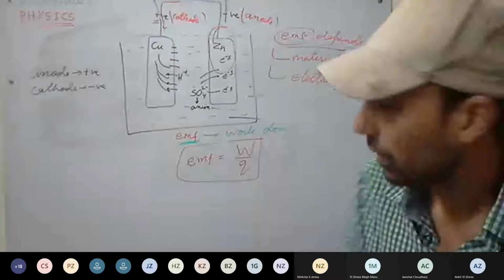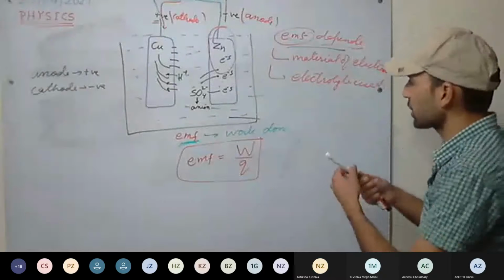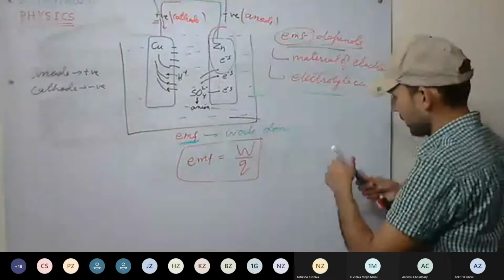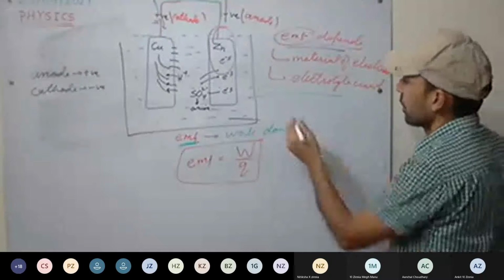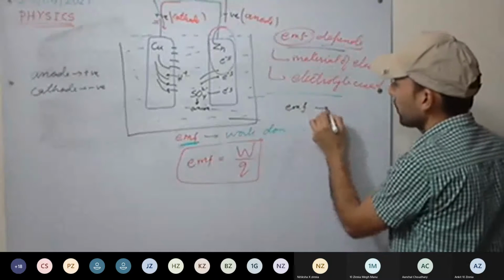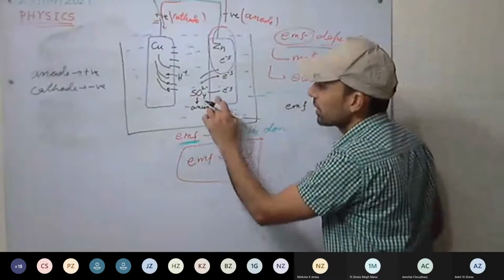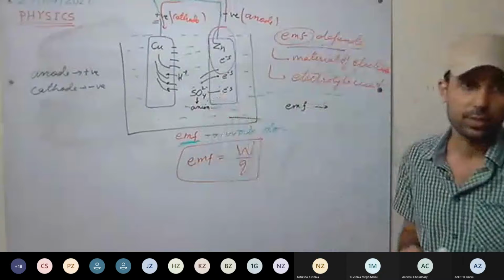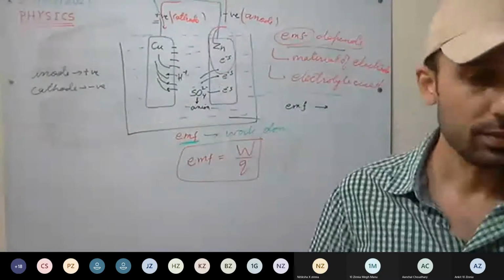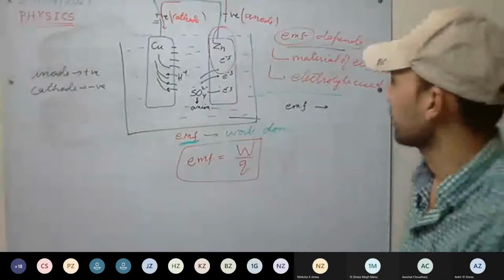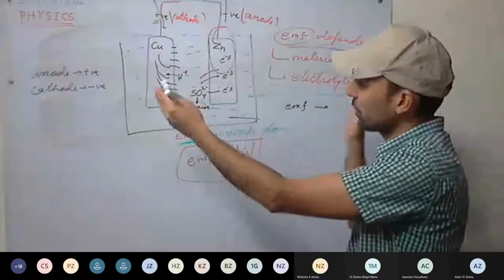And EMF does not depend on what factors? It does not depend on the shape of the electrodes.